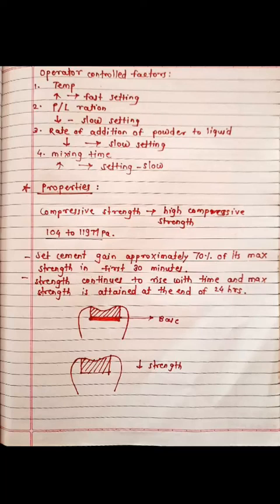Rate of addition of powder to the liquid. A decrease in the rate of addition of the powder to the liquid causes slow setting. Mixing time: increased mixing time causes slow setting. So these are the operator control factors.